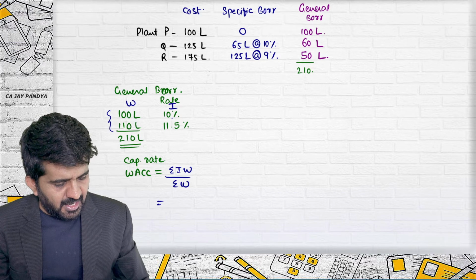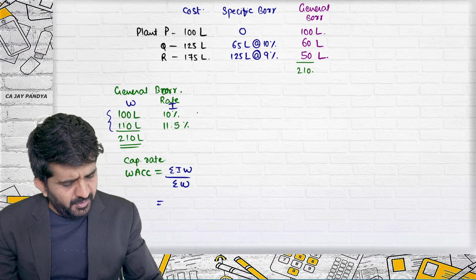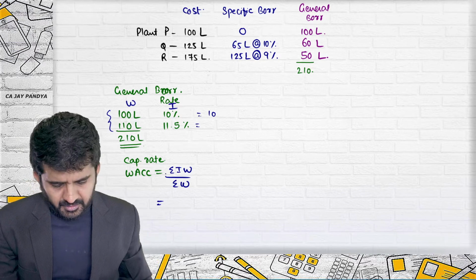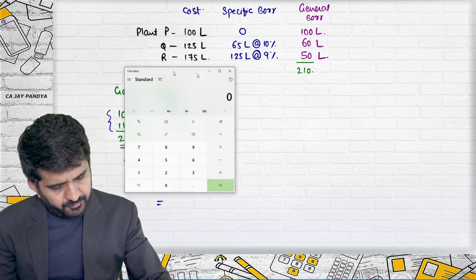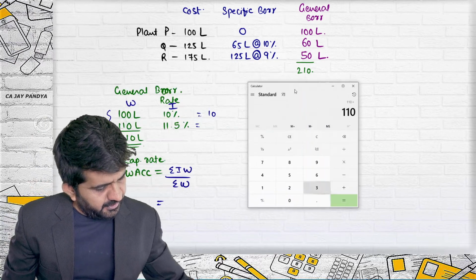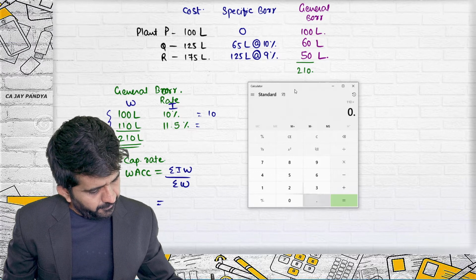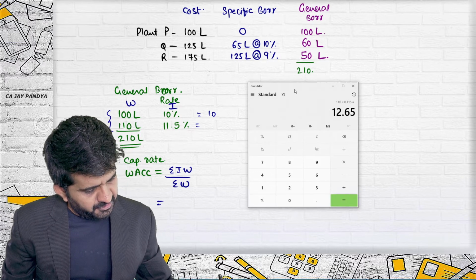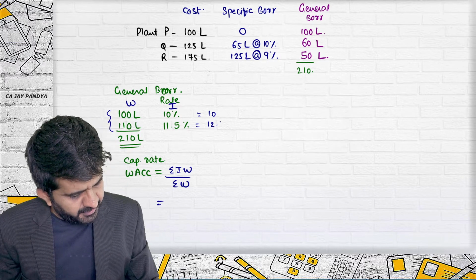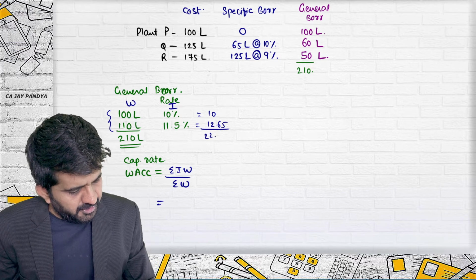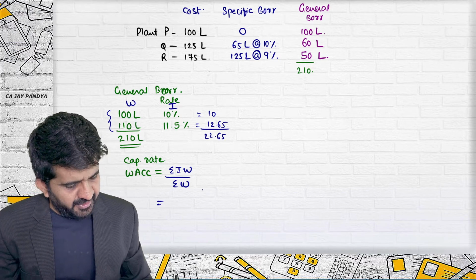So sigma IW will be 100 into 10, which is 10, plus 110 into 11.5 percent, which is 12.65, so the total is 22.65 divided by 210.